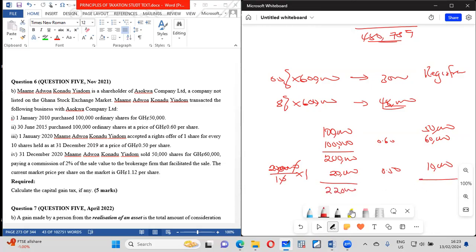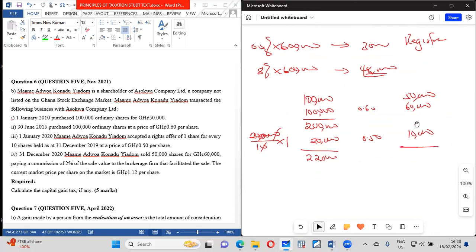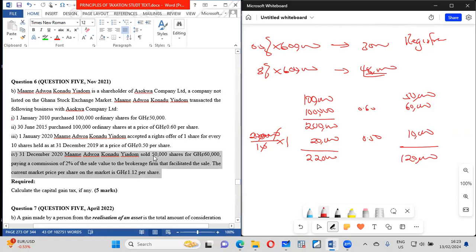And the value of all his shares in there, this is 110, so 120, right? 120. Now she's selling 50 of the shares, so 50 will be deemed realized for 60,000.